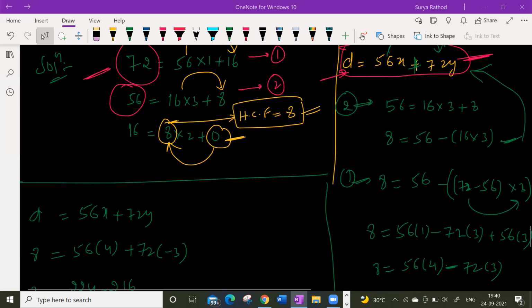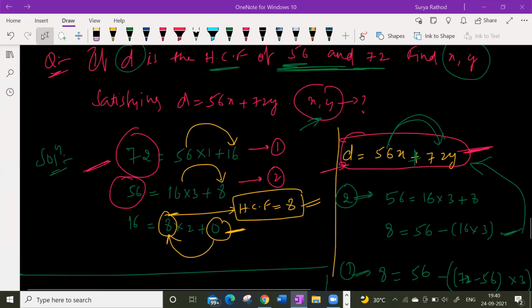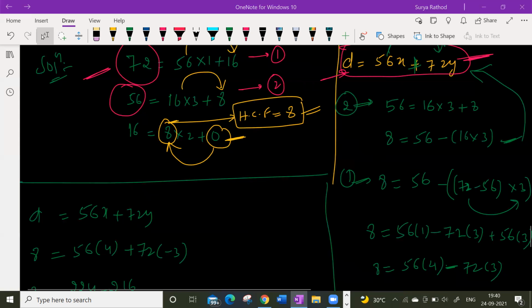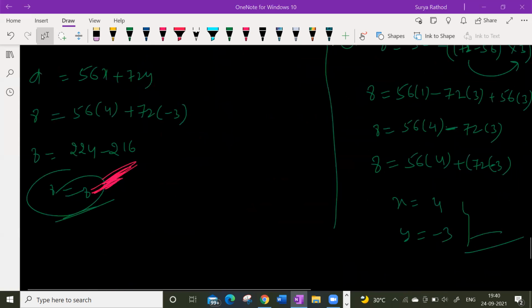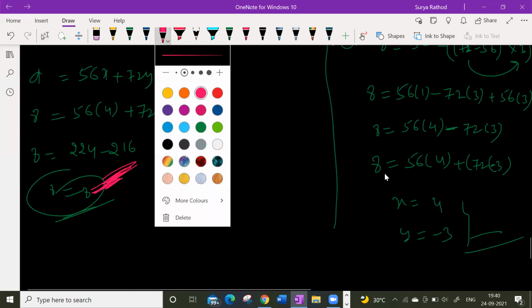What is the condition here? The condition is, look, whatever numbers are given, I'm writing in the form of Euclid's lemma. Whatever condition he has given, using that condition I'm making my available equation in that format. After making it, if I compare the x and y values, look at this, this is what I got as the final one.